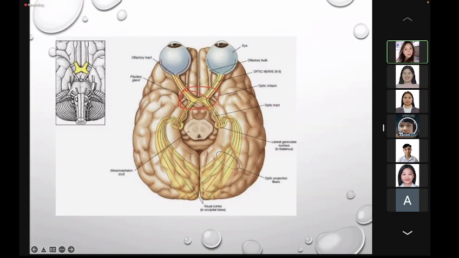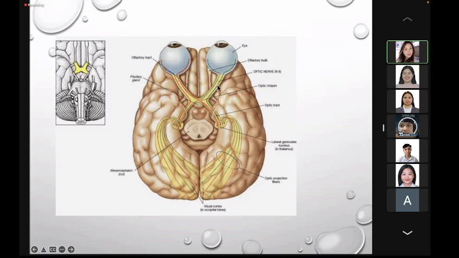Okay, look at the fibers of the chiasma. Sometimes, class, we call this chiasm lang, no? Or chiasma. Okay? So, again, the nasal fibers of the retina will cross to the opposite side, while the temporal fibers of the retina will remain uncrossed. So, this crossing of the nasal fibers happens at the optic chiasma.